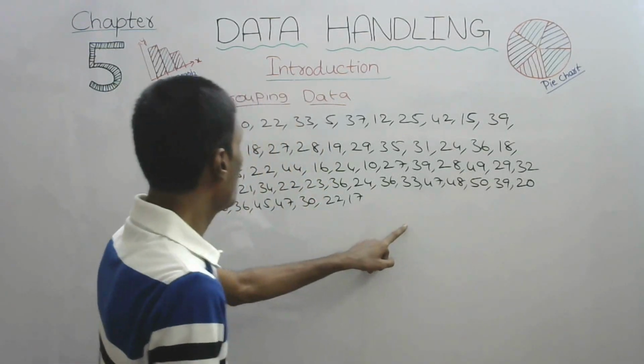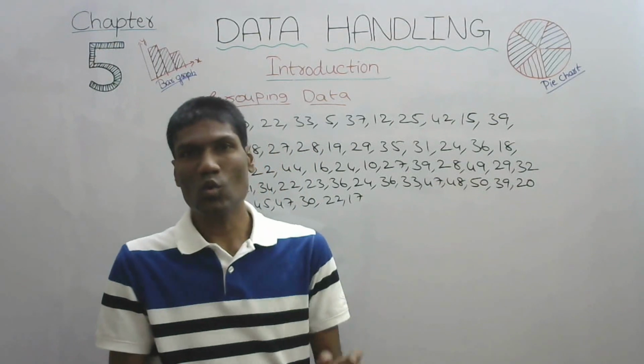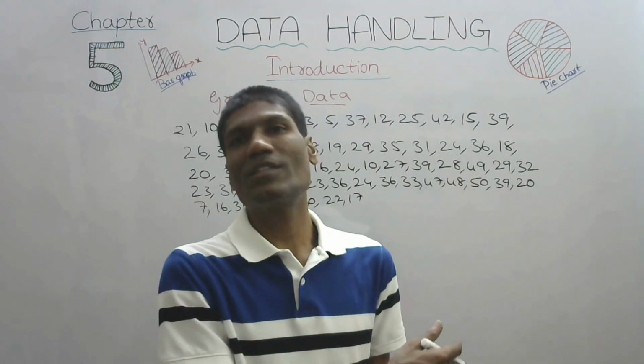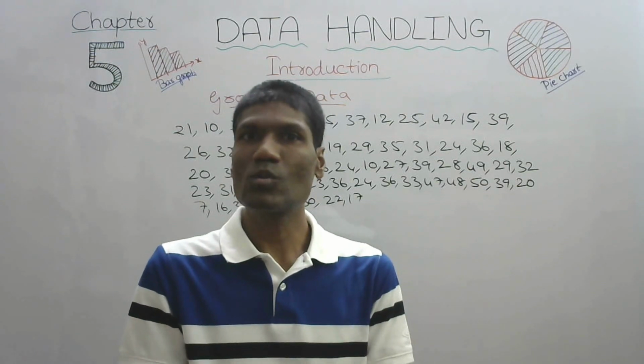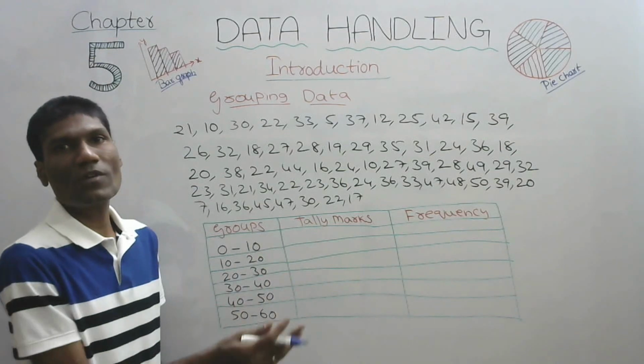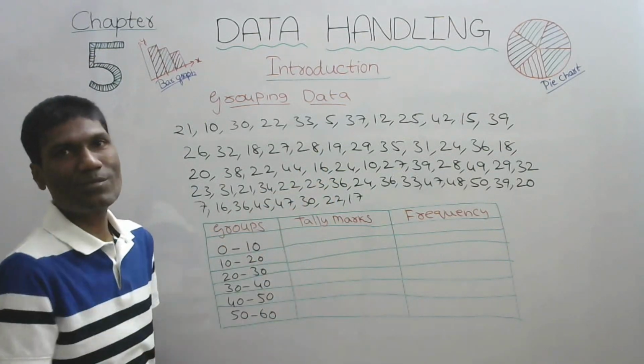For this, we will group the data so that we can easily find out the result analysis. How to do that? Let us see. We will group the data in this manner.